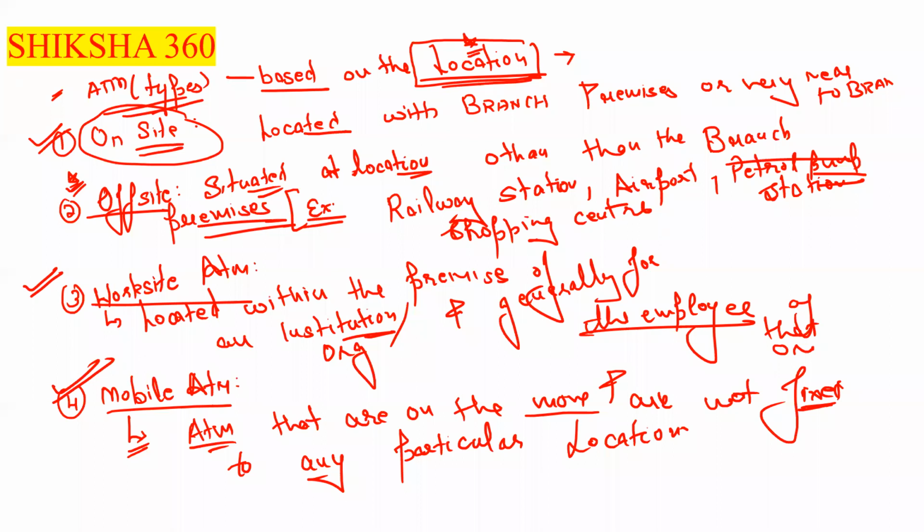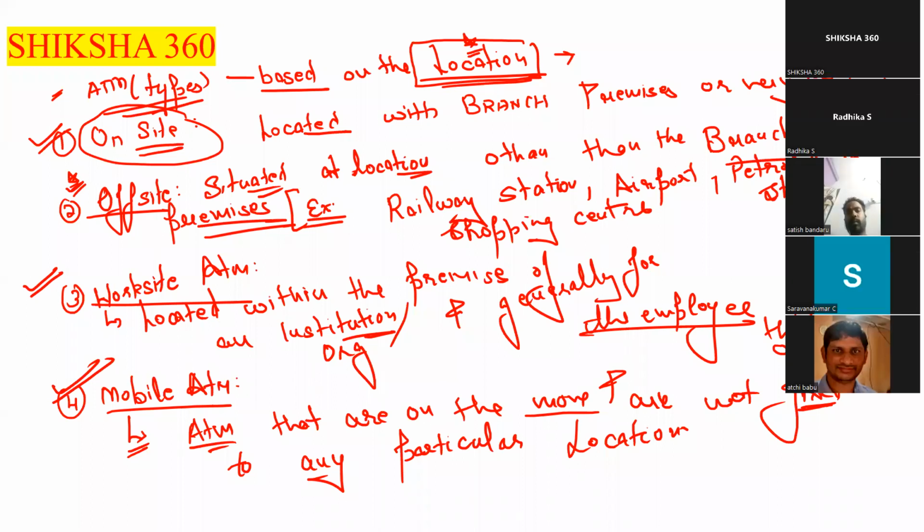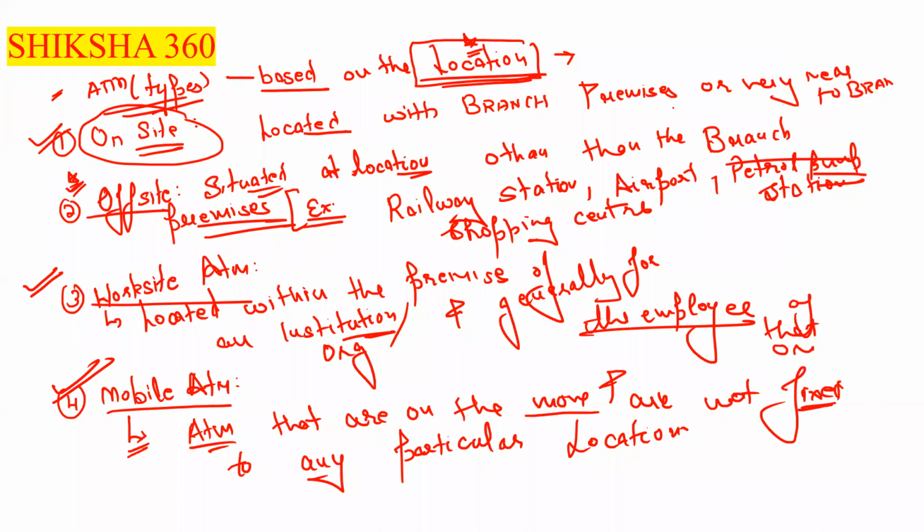So these are the ATM types based on their location. We will find this type of question in the examination. First one is the on-site, second one is the off-site, third one is the worksite ATM, and fourth one is the mobile ATM. Hope it is clear to all of you. Now next, I will discuss the definitions.